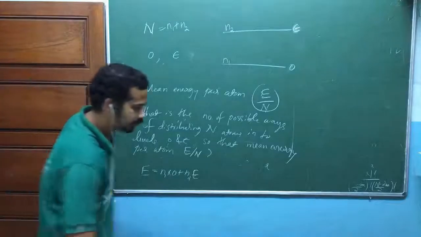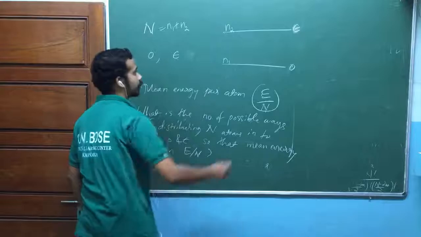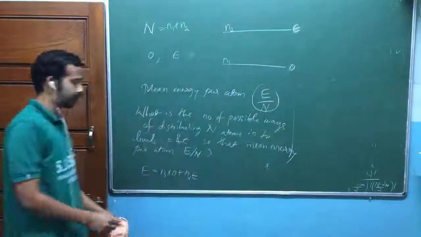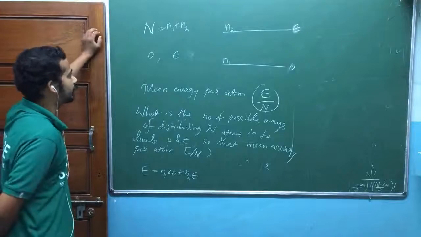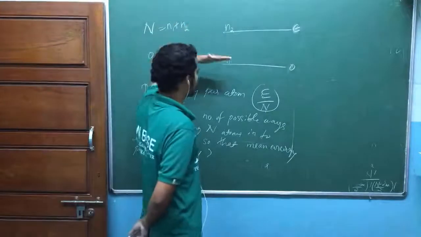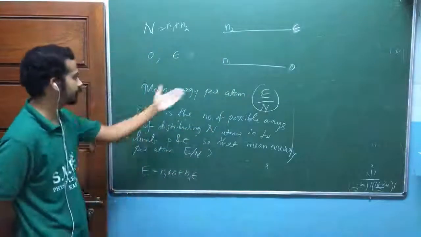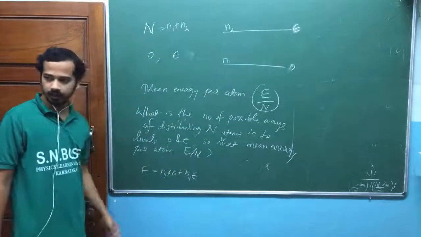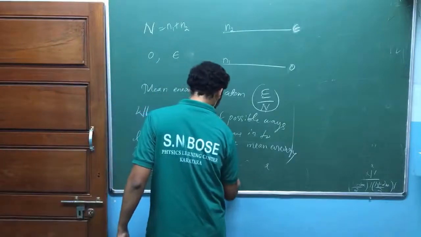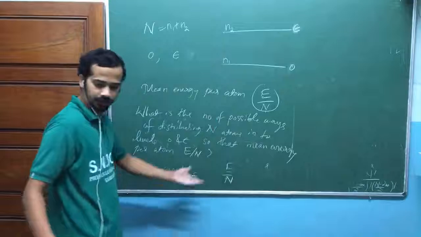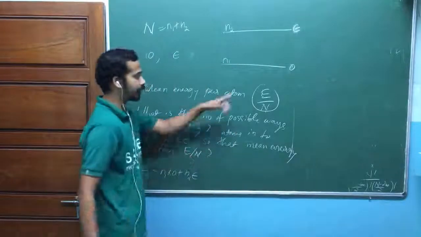I shouldn't have written capital E, small e, am I right? Because the excited state I have taken, this one is small e. Now look here, let me take the situation that n1 atoms are in this state, n2 atoms are in this state, so that the mean energy per atom is E by n. This is the mean energy per atom. That's what he has defined, E by n is the mean energy per atom.